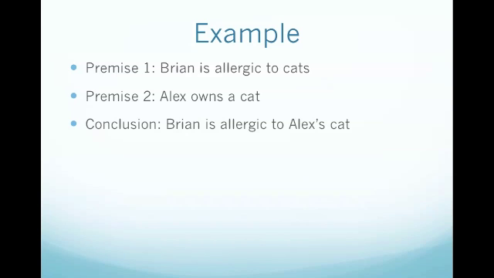One basic example of a syllogism is the following. Premise 1 states that Brian is allergic to cats. Premise 2 states that Alex owns a cat. Therefore, the logical conclusion would be that Brian is allergic to Alex's cat.